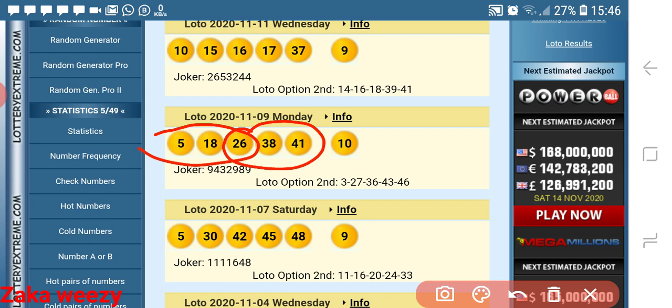49 times 10 is 490, and 105 times 10 is 1050. So these are the numbers.